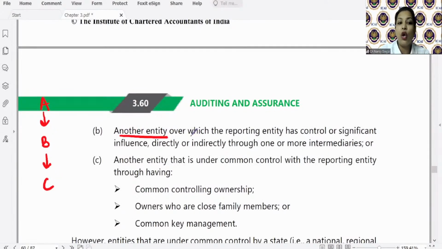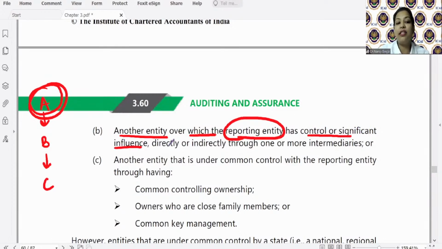The second point. Another entity over which the reporting entity has control or significant influence directly or indirectly through one or more intermediaries. So here the reporting entity, our client, is A. Over B, A is having control. Over C, A is having control, right?